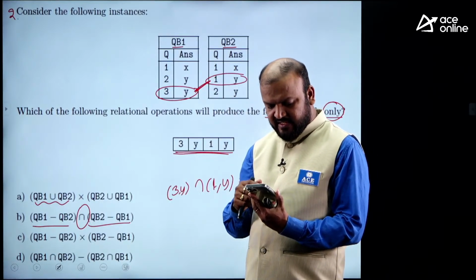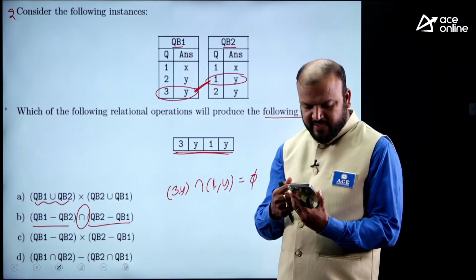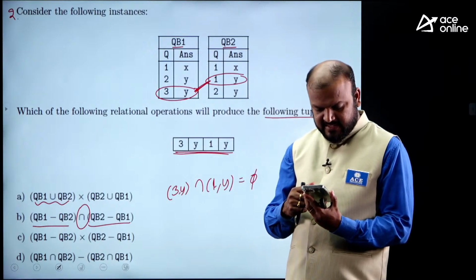Who gave B? Siddharth, B, Sunny, Sonia, on the fire. Guddu Pandit, big fan sir. Thank you Guddu Pandit. C, the correct answer.